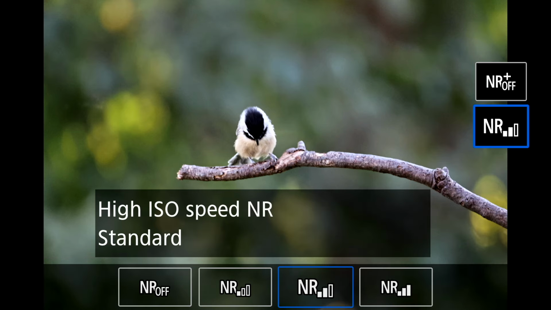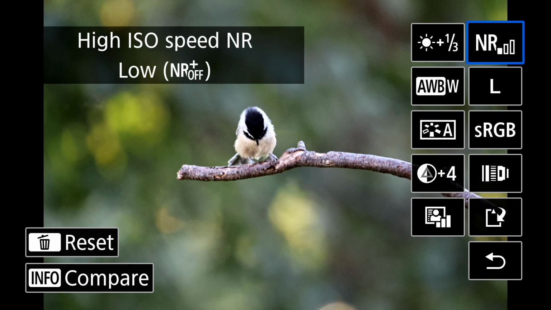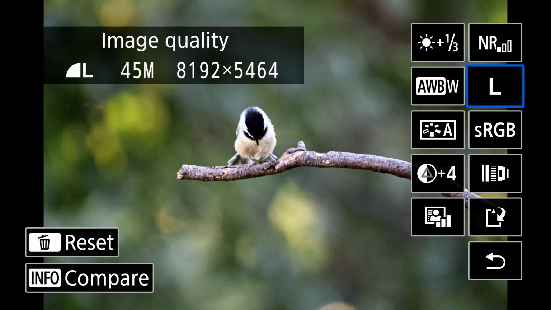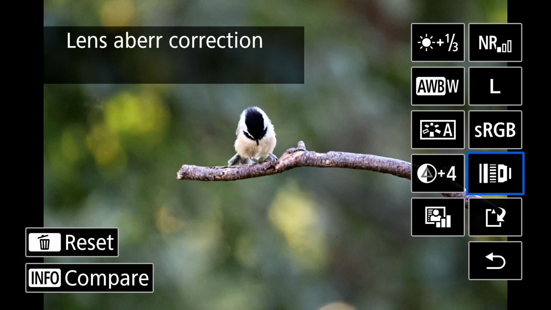Let's go ahead and move up to noise reduction. Do you want noise reduction on or off? And then you can pick. You can leave it to low. Let's just use low. This one is shot at ISO 6400, so I'll go low. Pick how big of a JPEG you want to create out of this, large. Color space sRGB, which we talked about in the previous one. Lens correction, lens aberration correction.